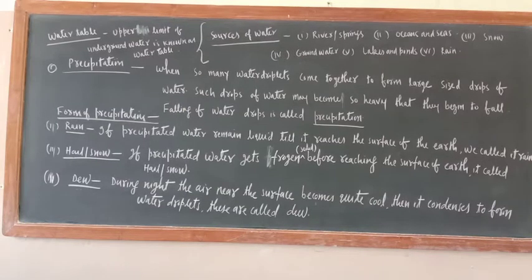That is why rainwater should be collected and made to percolate down into the earth, so that the water table is always up. Why is the water table important? Because groundwater is the biggest source of drinking water. That is why the water table should be up, and the water table can only be increased when we collect rainwater. So remember, this is also one of the important pieces of information.